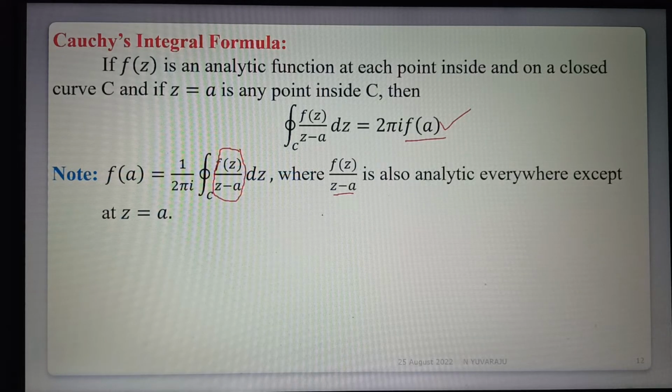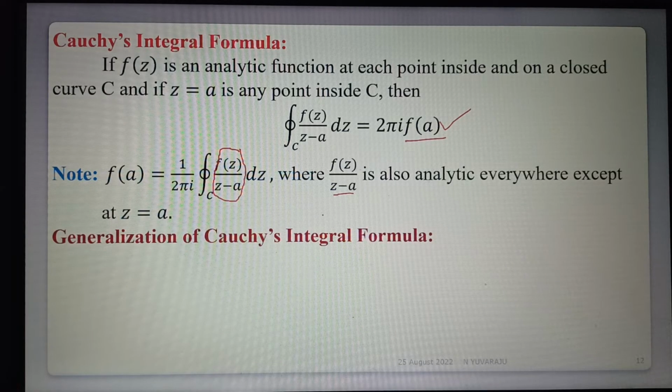Next, continuation: the generalization of Cauchy's integral formula.